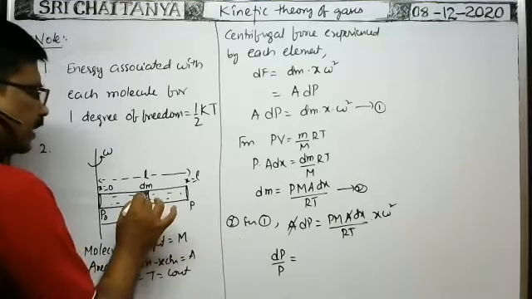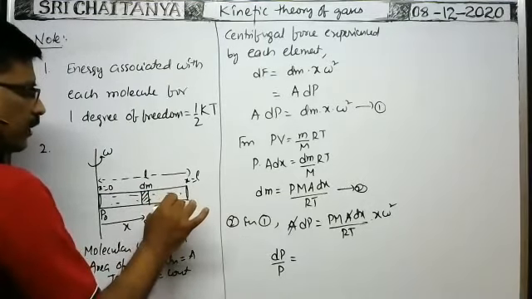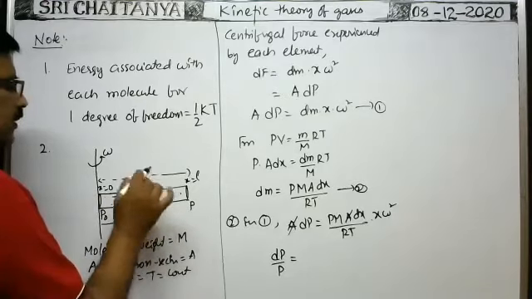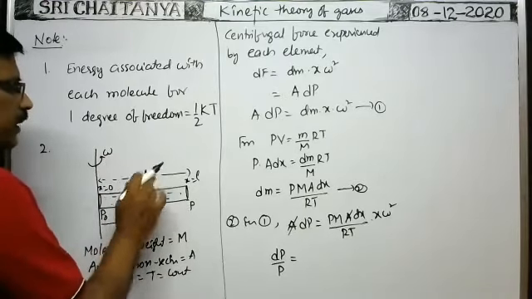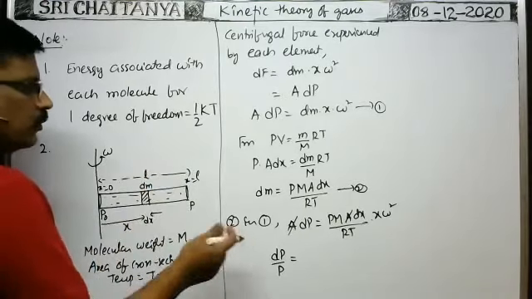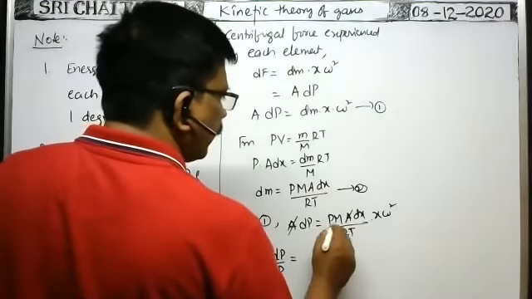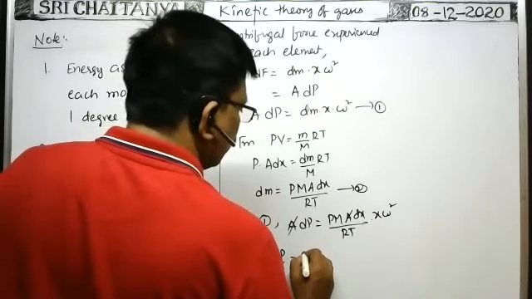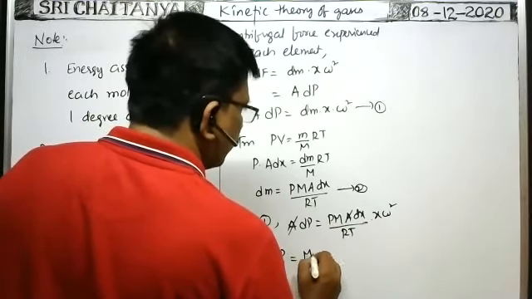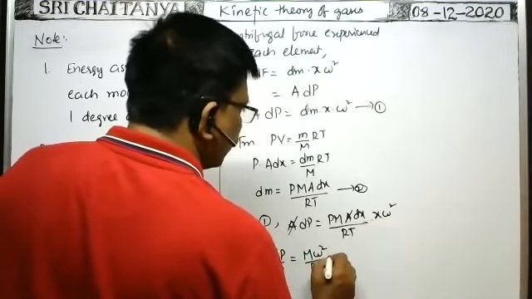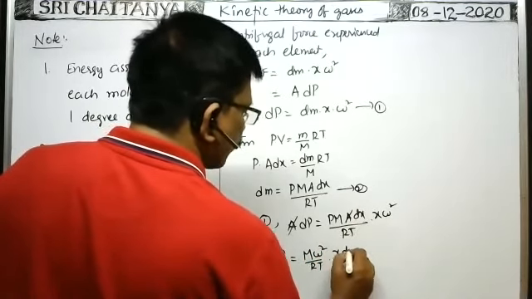This dp is the pressure exerted by this element on this one. Similarly, as the number of elements are considered from this end, the pressure exerted by each and every element at this point is different. That's why you have to do integration. So dp by p is equal to m omega square by RT into x dx.